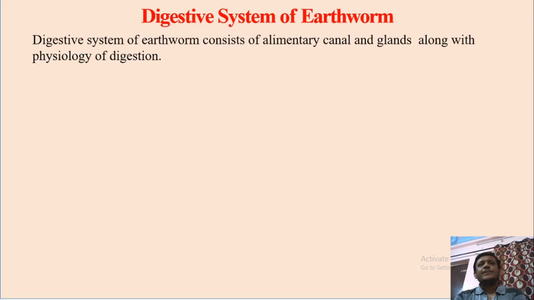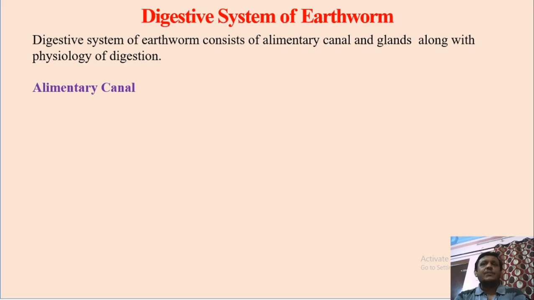The digestive system of earthworm includes the alimentary canal. The alimentary canal of earthworm is associated with some digestive glands, and in this digestive system we are also going to study about the physiology of digestion. So firstly we will see about the alimentary canal.